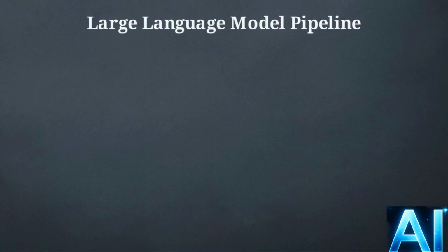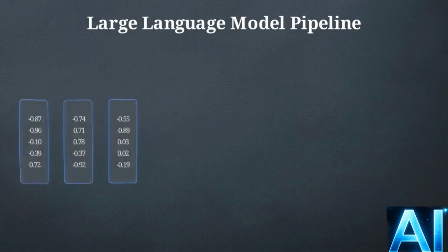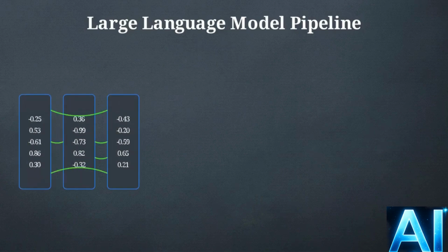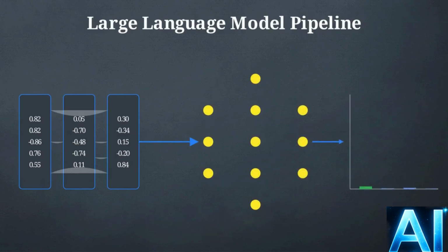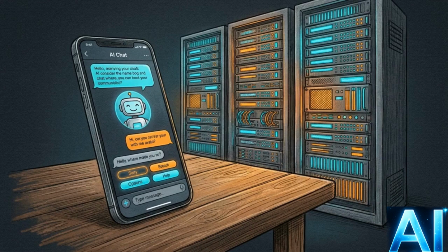This cascading sequence illustrates the complete pipeline. Raw text drops in and transforms to number lists. Lines of attention connect and refine them. The data passes through a web of feed-forward networks, and it all outputs into a final probability bar chart. Pushing these billions of simple math operations through optimized hardware produces the fluent, useful AI we interact with today.